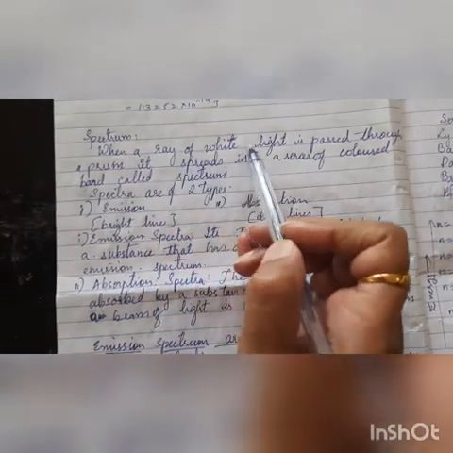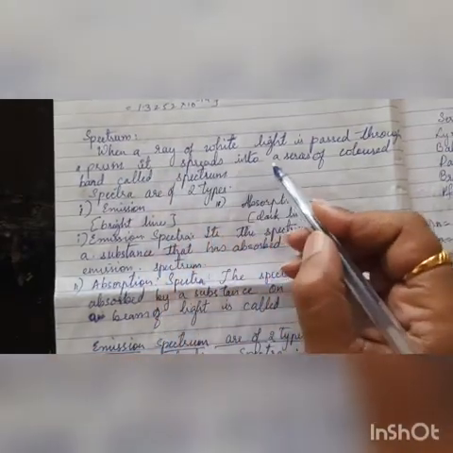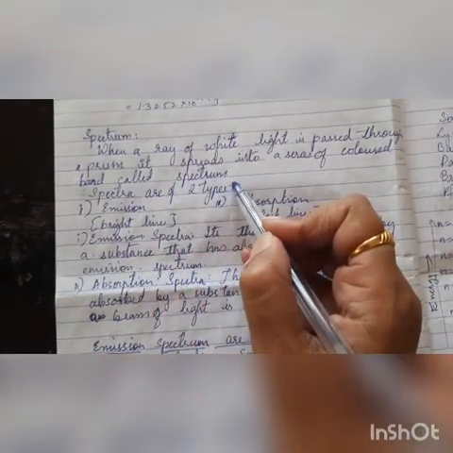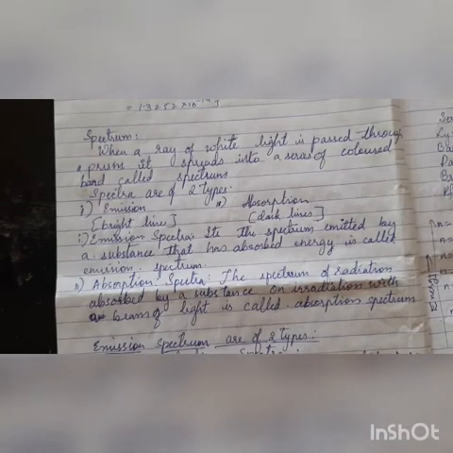When a ray of white light is passed through a prism, it spreads into a series of colored bands. This is called a spectrum. The best example I can give you here is the rainbow. A rainbow appears whenever there is rain in the presence of sunlight. Sunlight passes through the raindrops, and on the opposite side you get dispersion and the rainbow.